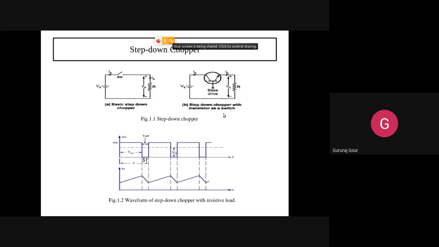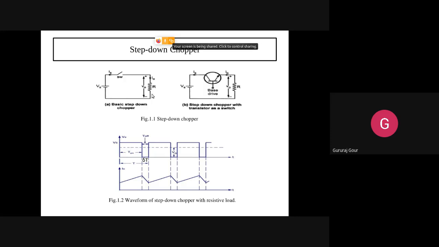Now next step, what will happen during T on? During T on, the transistor is on. Listen carefully: the switch is closed for the whole duration of T on. If this switch is closed, it is simply a closed circuit. One loop we get here is from Vs to SW, SW to R, R to Vs. One current starts flowing in this path: Vs, SW, R, and back to Vs.